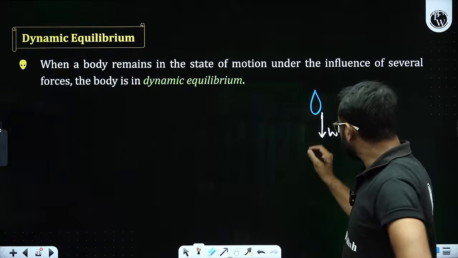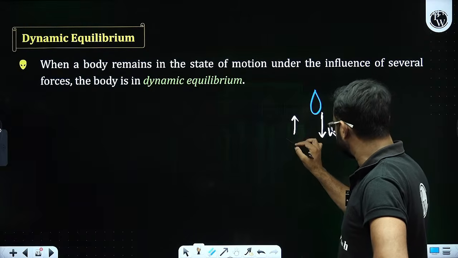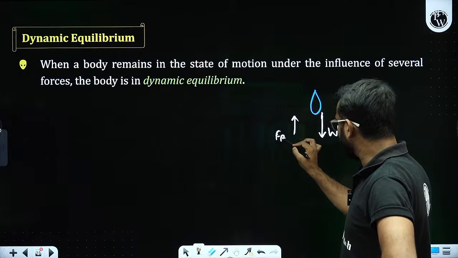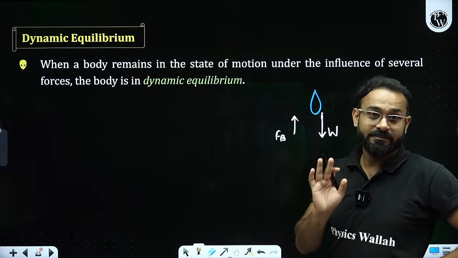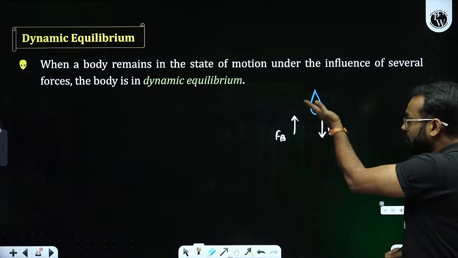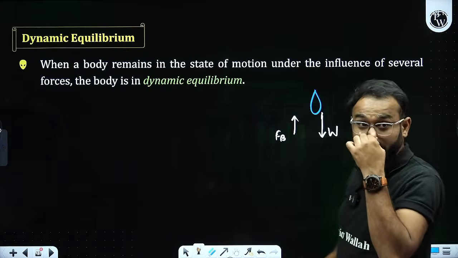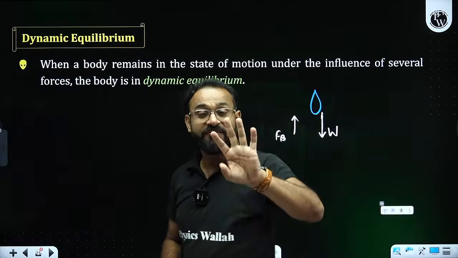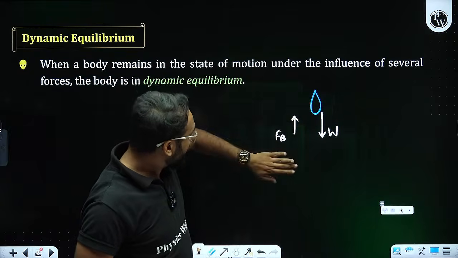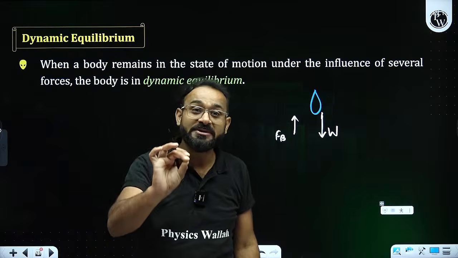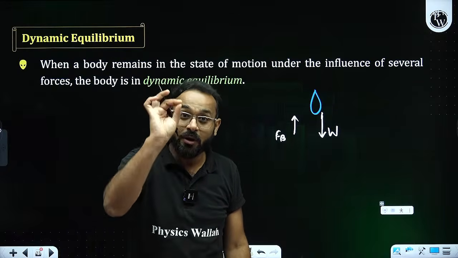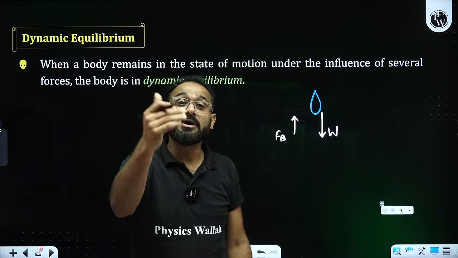What else? Sir, there will be an upward force. Air resistance. So there are two different forces that we can see over here. One, weight of this drop, and air resistance in the upward direction. Still the drop is coming down. That is called dynamic.